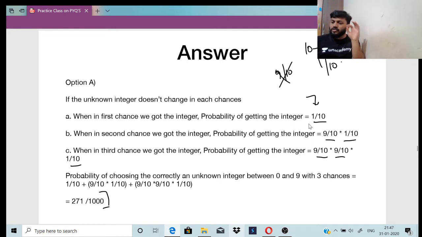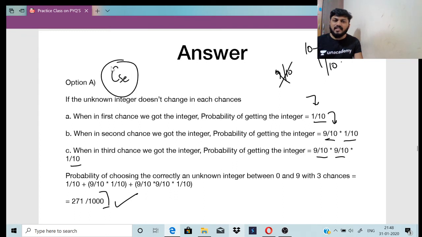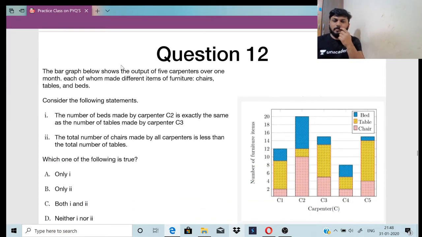पहले में से एक निकालता हूं तो 10 में से एक निकाला, 1 by 10. 10 में से एक निकाला तो कितना बचेगा? 9 बचेगा, right? If I take out 1, 9 will be left, right? So 9 by 10 into 1 by 10. Then again out of the 9 by 10 and another 9 by 10 into 1 by 10. Got it? This is 1 by 10. Again ये 9 बचा हुआ है उसमें से एक लूंगा. Again वापस this is 2 times 9 by 10 into 9 by 10 into 1 by 10. So it is 271 by 1000. Yes, it is a difficult question because this was asked in CSC, right? CSC people ज़्यादा maths calculate करते हैं पूरा subject में, इसलिए this was a difficult one.